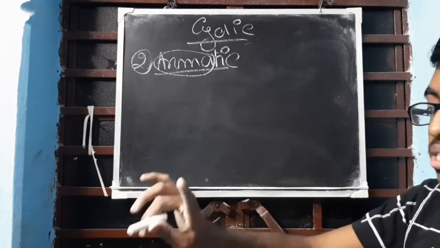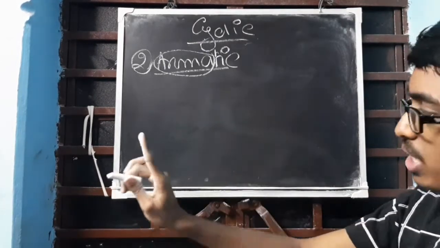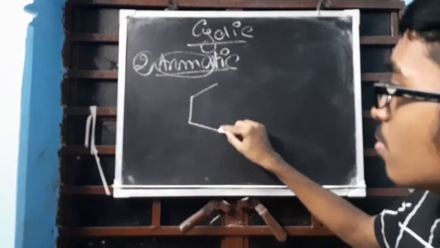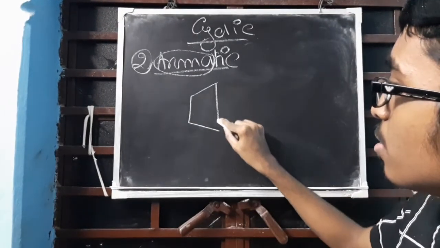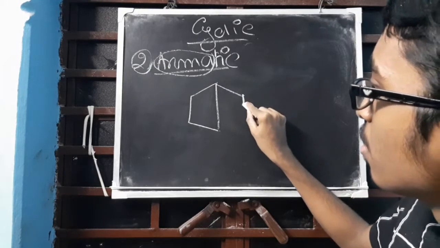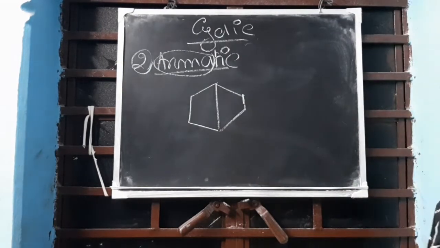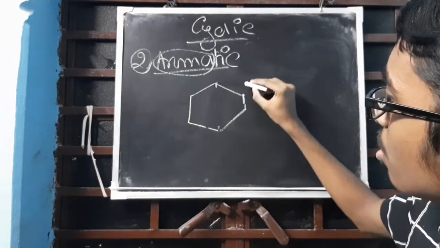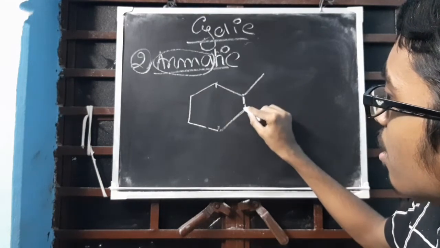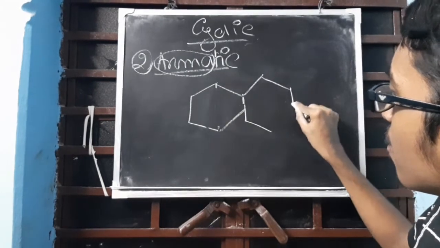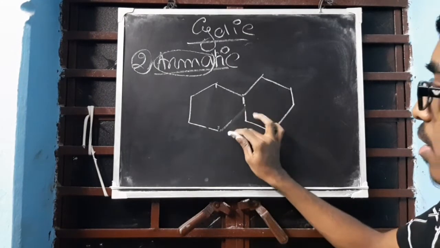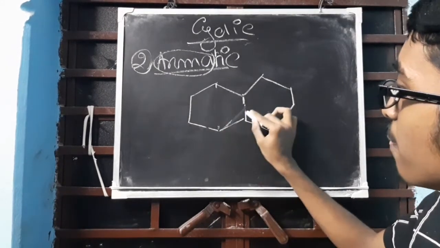Clear? I am drawing the structure, but no need to worry about it. The structure is somewhat like this. This slide I am leaving, no need to draw the figure. This is the structure of naphthalene.